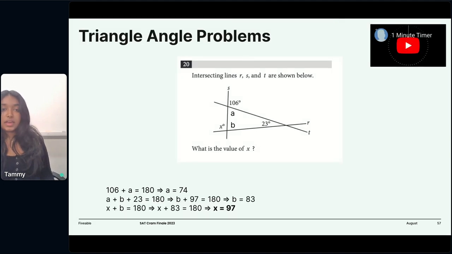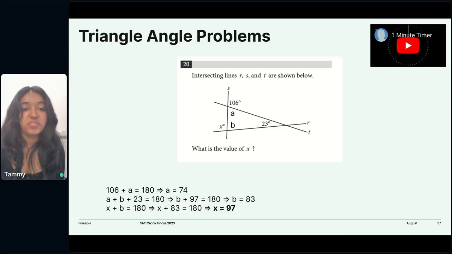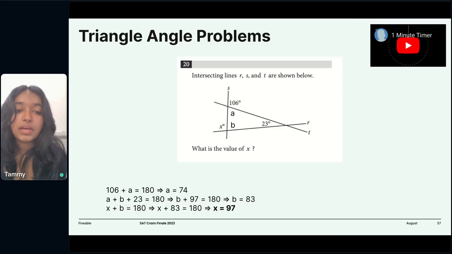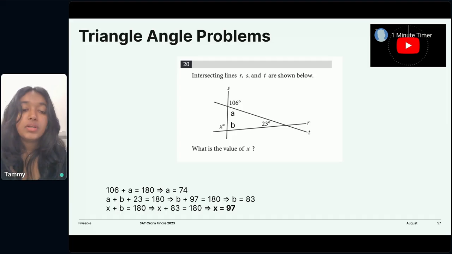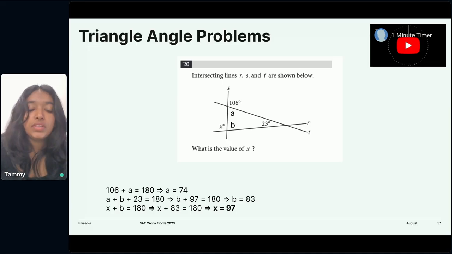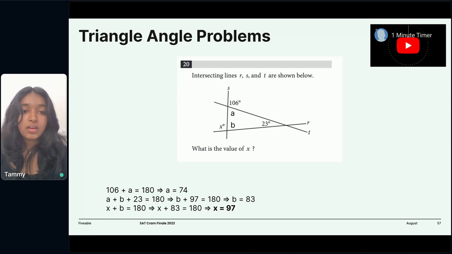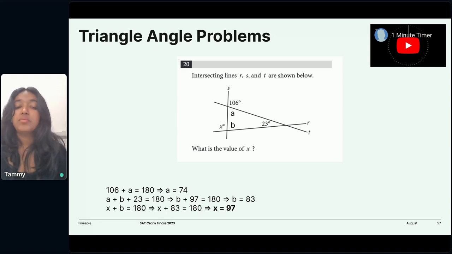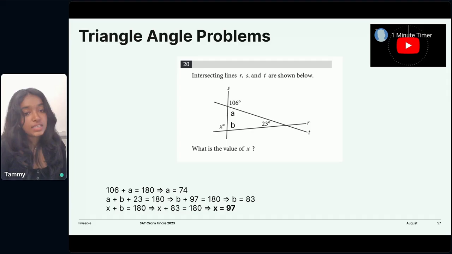Okay, we've got a triangle angle problem. The answer is already here, so I'm going to go over it. So yeah, we've got this one. Let's start with the line, the 106 angle. We know that if there's a line, the whole angle would be 180. And we're already given that one part of that 180 is 106. So to get A, all we have to do is take 180 and subtract 106 to get A